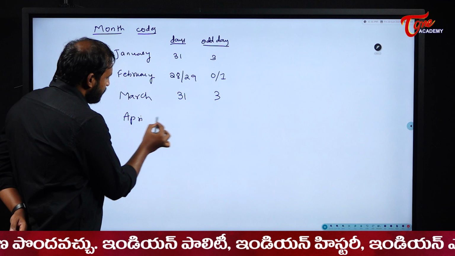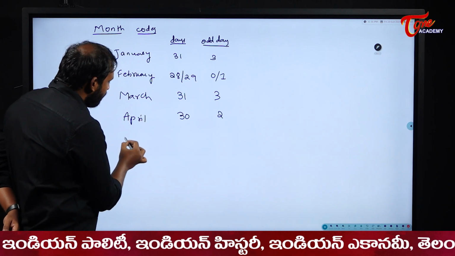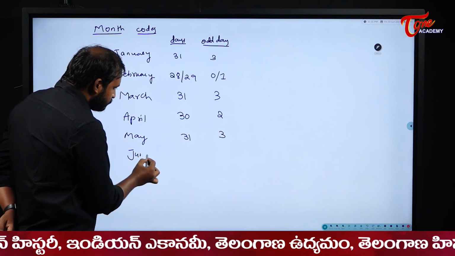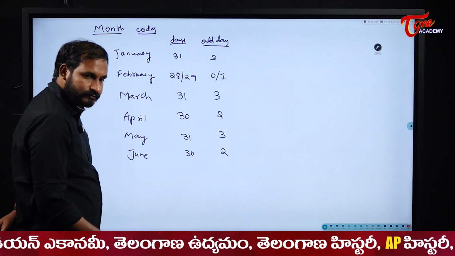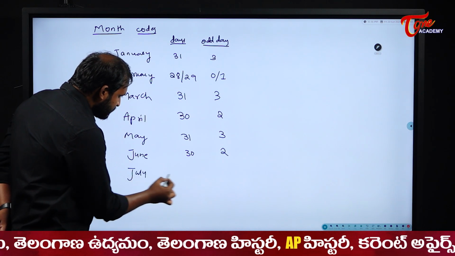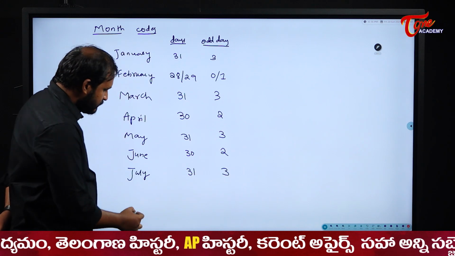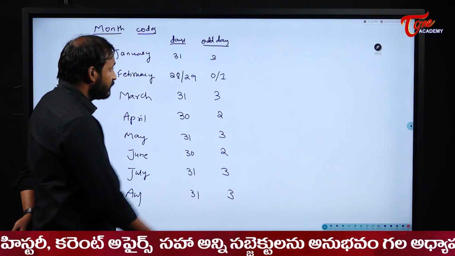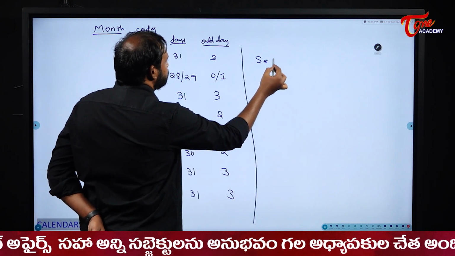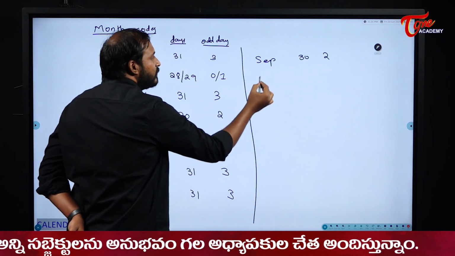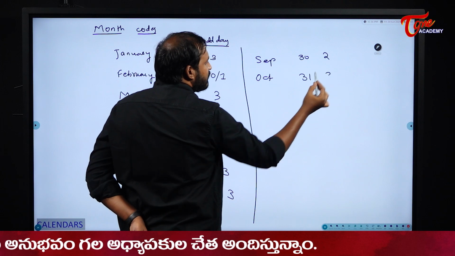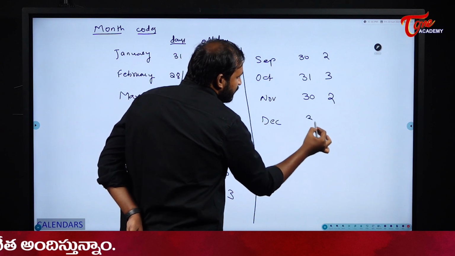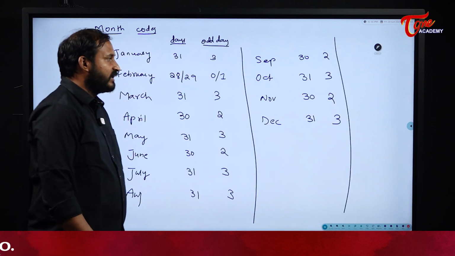April, 30 days. Odd days are 2. May, 31 days. Odd days are 3. June, 30 days. Odd days are 2. July, 31 days. Odd days are 3. August, 31 days. Odd days are 3. Next, September. How many days will we have? 30 days. Odd days are 2. October, 31 days, 3. November, 30 days, 2. December, 31 days, 3. So these are the month codes for all the months.